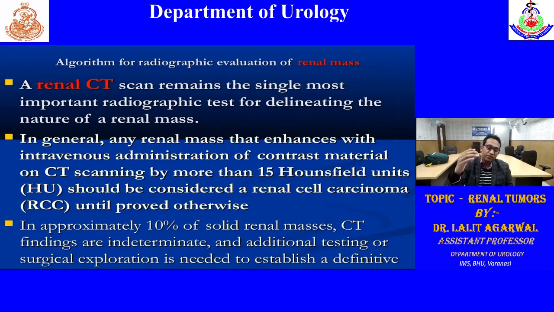So first we have to ask the examiner. First we want to check the plain CT film. There we will appreciate the tumor, and then we will compare with the contrast CT film after giving contrast. So if there is more than 15 Hounsfield unit enhancement, that is suggestive of renal malignancy.